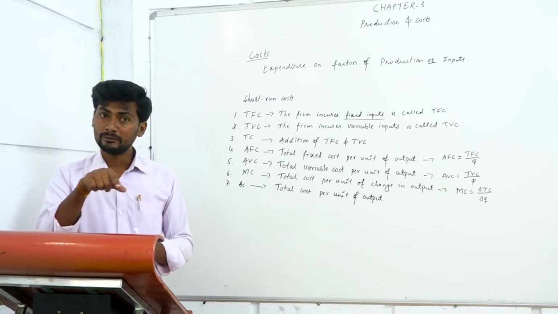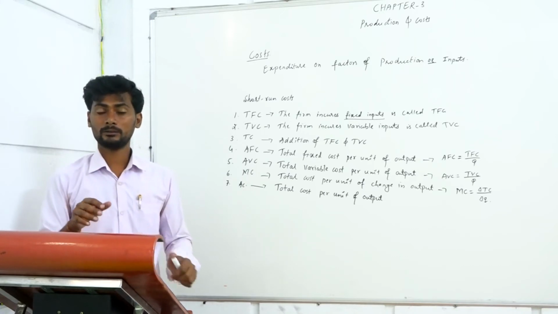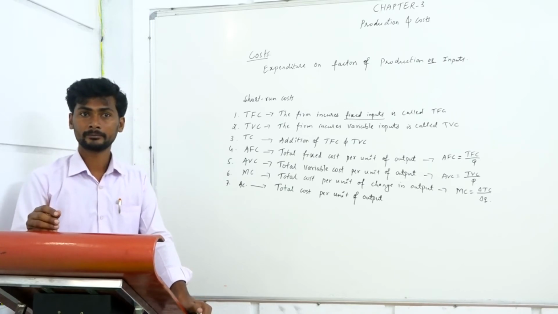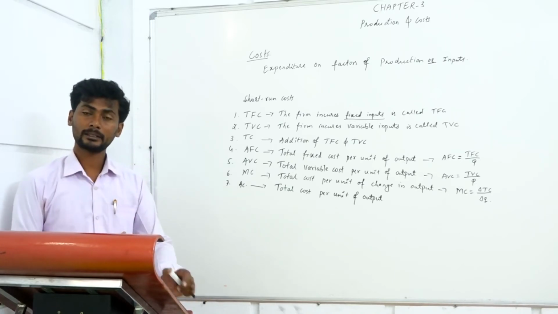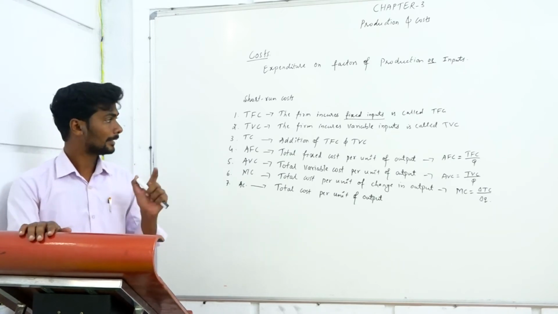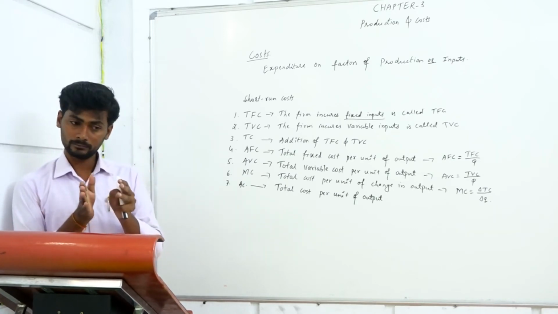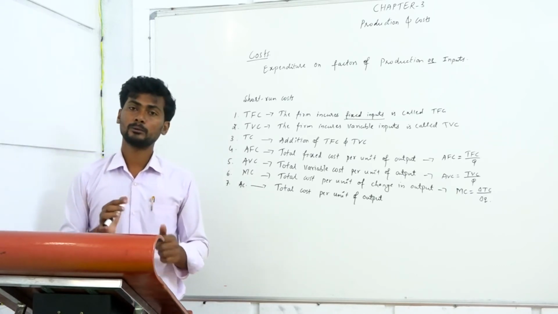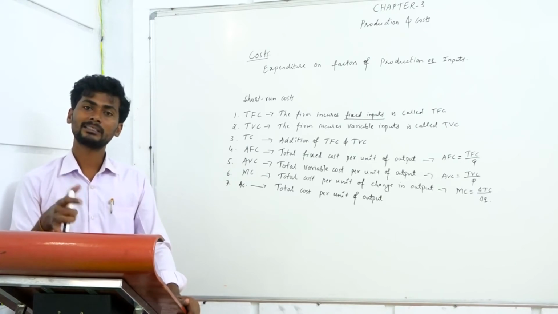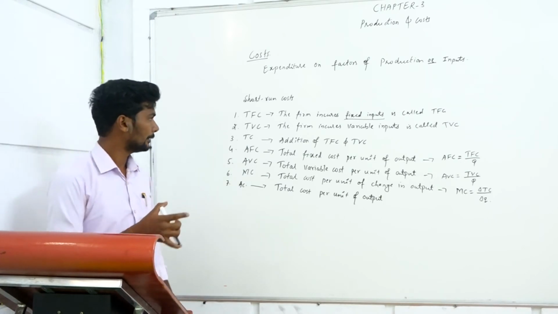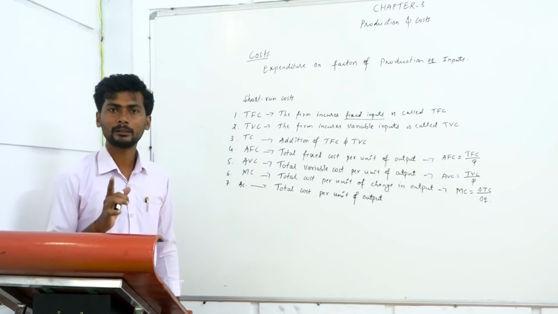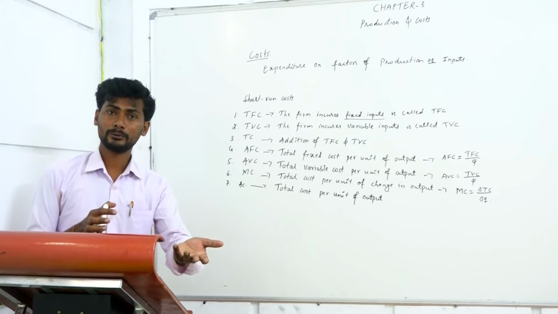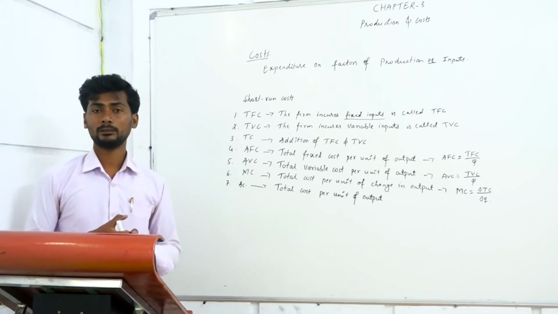So they are variable costs, because the cost of those inputs will be changing again and again. The cost of those factors will change frequently. That is why we call it a variable cost. Whatever cost the firm incurs on variable inputs is known as total variable cost.